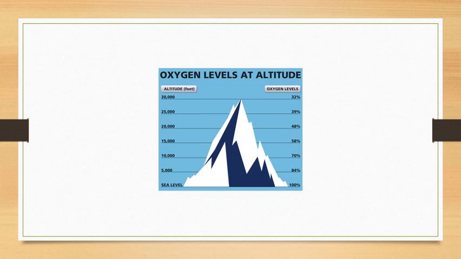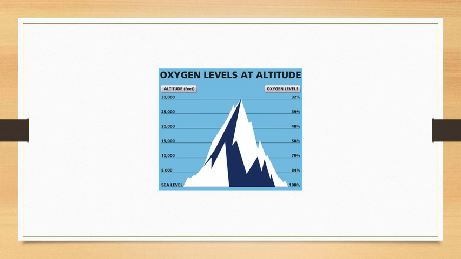Now, as the pressure decreases, obviously the amount of oxygen available to breathe also decreases. At high altitude, the atmospheric pressure and available oxygen gets so low that people feel breathless. Mountain climbers use bottled oxygen when they ascend very high peaks.